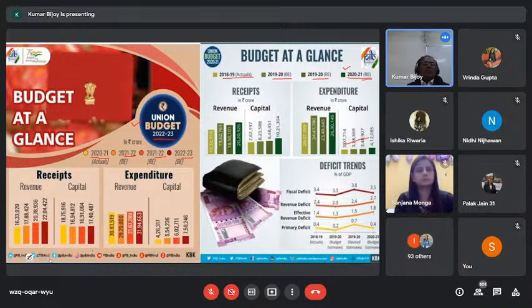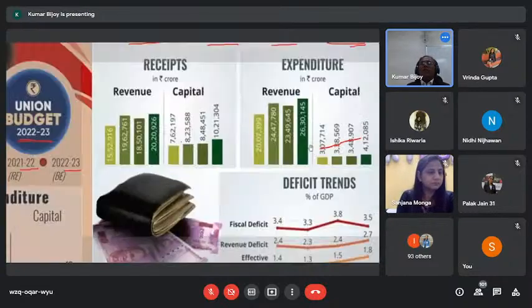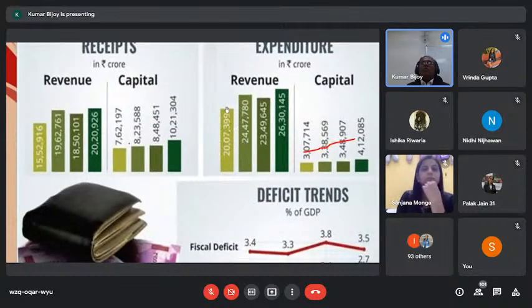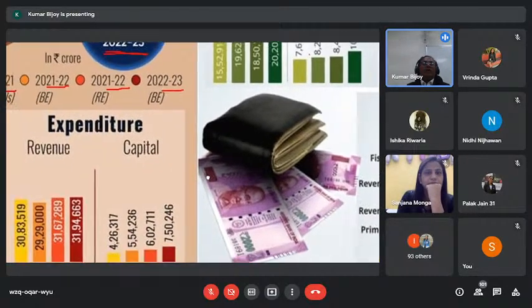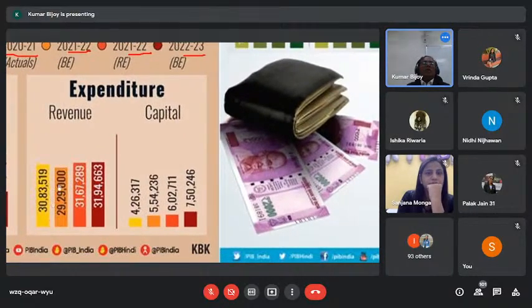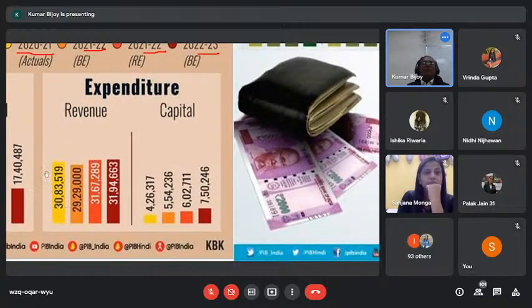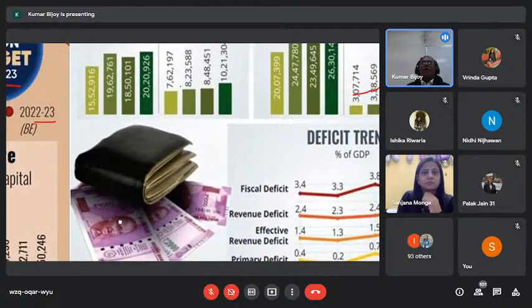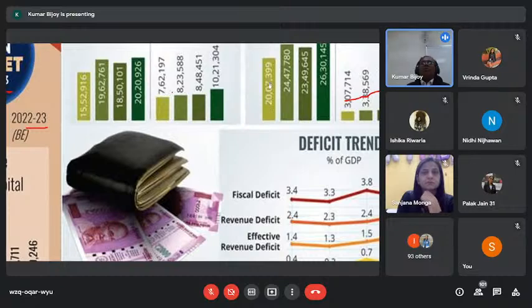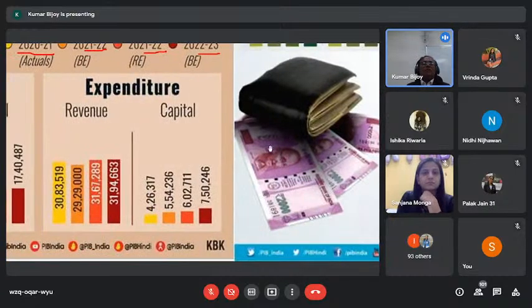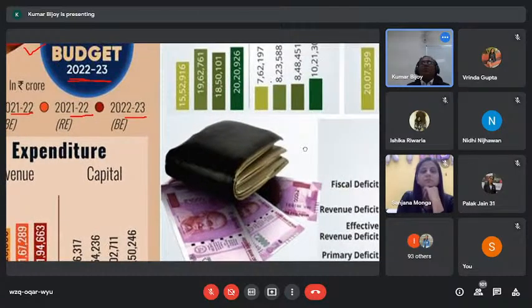Let's look at it very clearly. 20.07 was planned, but actually the expenditure was 30.83. Huge expenditure. So planned expenditure was 20 trillion, actual expenditure was 30 trillion. I am talking about revenue expenditure, actual expenditure, for 2020-21.